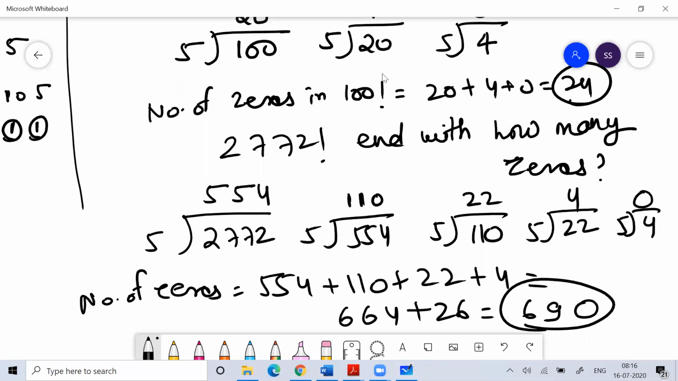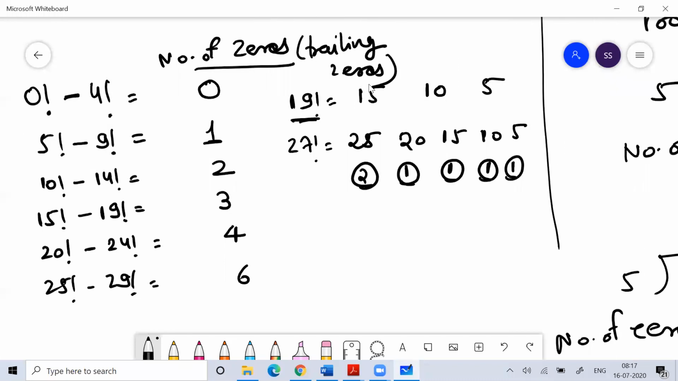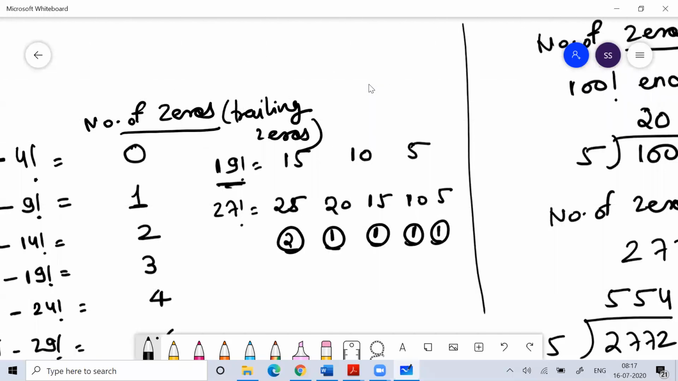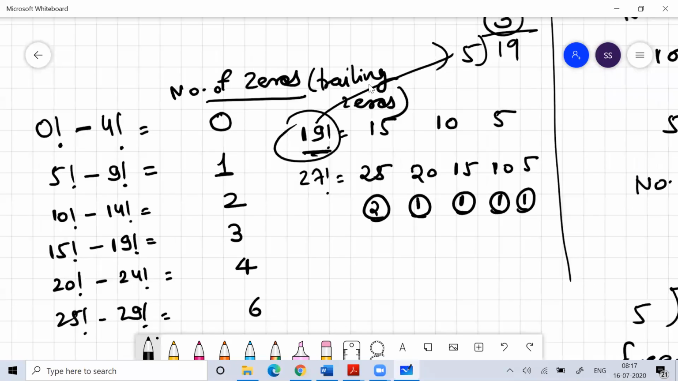You are not caring about the remainder. We are not concerned about the remainder. We are just concerned about the quotients. So you just count the quotients. How many zeros are there in 19 factorial? Divide 19 by 5. What is the quotient? 3. So 3 zeros. It does not matter whether the number is divisible or not divisible. Okay, remember this concept.